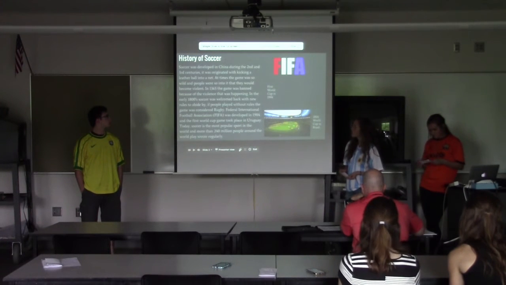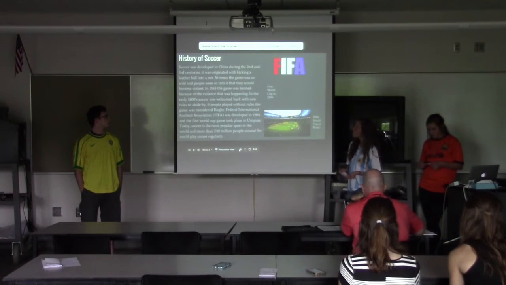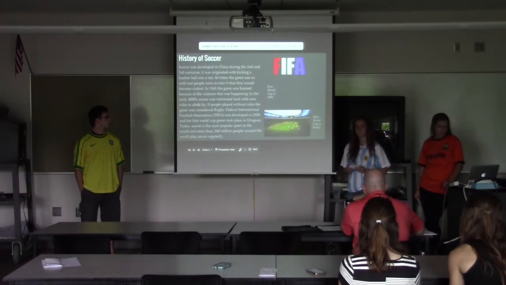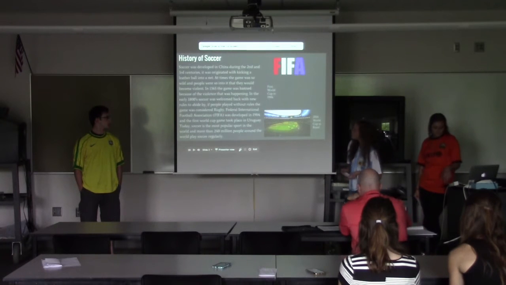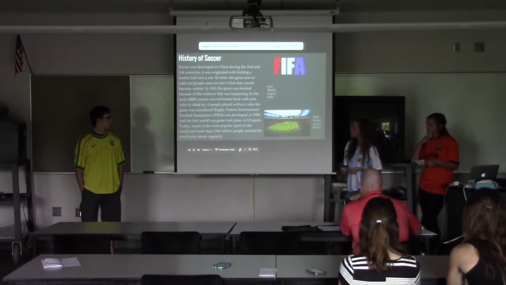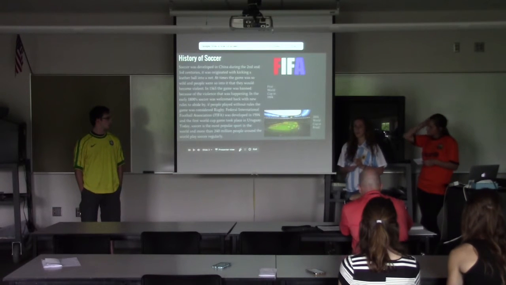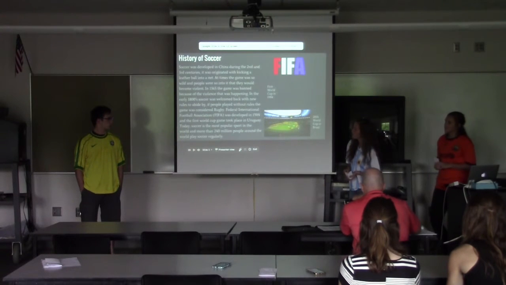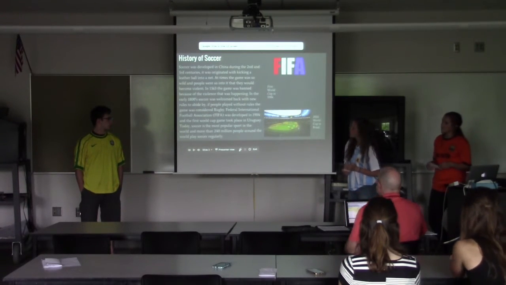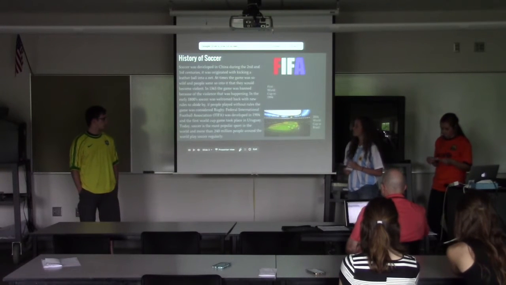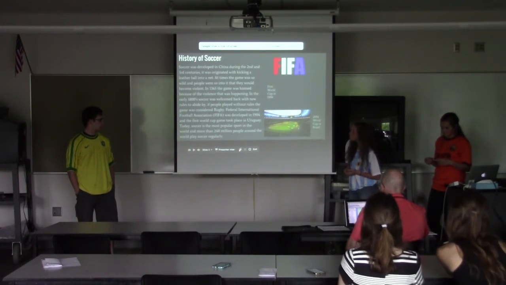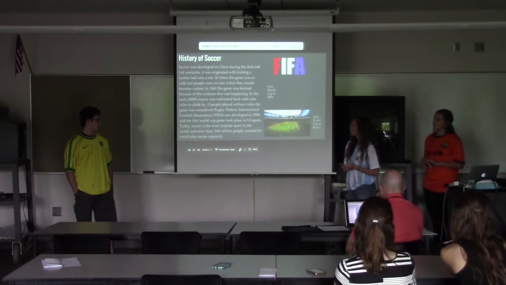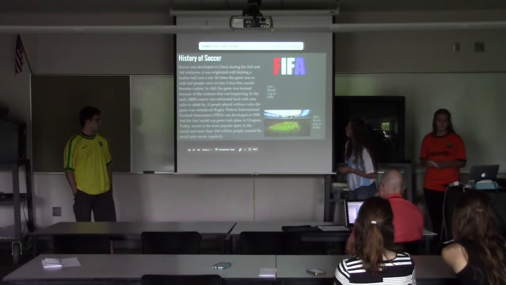Okay, so the history of soccer. Soccer first developed in China in the 2nd and 3rd centuries, and it started off with kicking a leather ball into a net. And then at times the game started getting too violent, so it was banned in 1365. And then in the 1800s, soccer was welcomed back, and they had new rules that people had to follow. And if the rules weren't followed, it was considered rugby. And then in 1904, the Federal International Football Association, known as FIFA, was developed. And the first World Cup game took place in Uruguay.